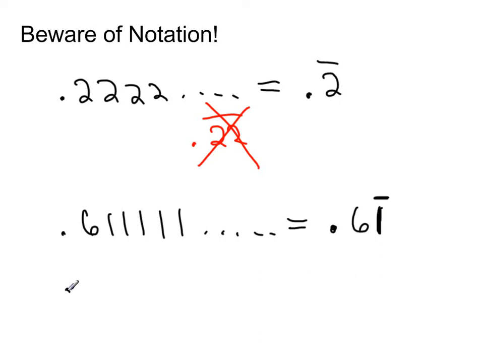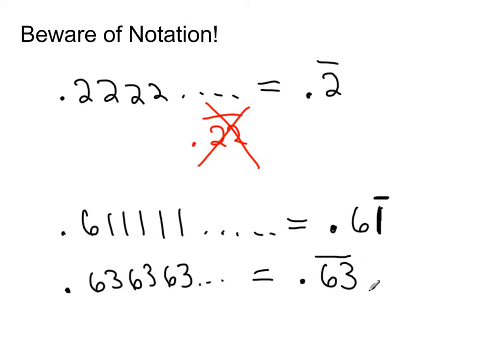If you were to have something like our previous problem where we had 6-3, 6-3, 6-3, notice both of them are repeating themselves. So now we need the bar to cover over both integers. So be very careful. If you have more questions about that, you can always come see me in office hours.